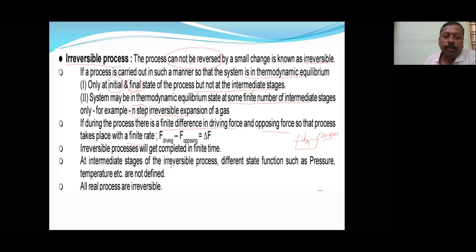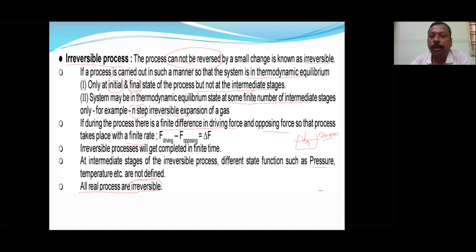During intermediate stages of an irreversible process, the different state functions such as pressure and temperature are not defined, because this takes place very fast. A reversible process takes place very slowly, so the pressure almost remains constant and the temperature almost remains constant. But during an irreversible process it takes place so suddenly that we cannot measure the pressure or the temperature, so it is not defined.